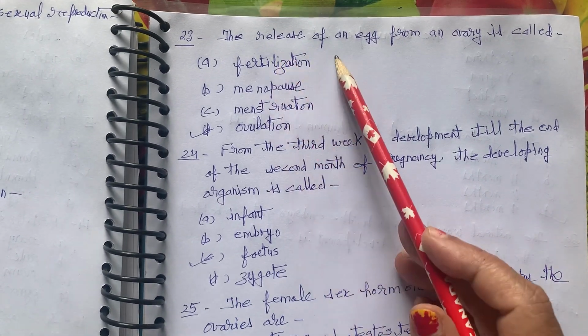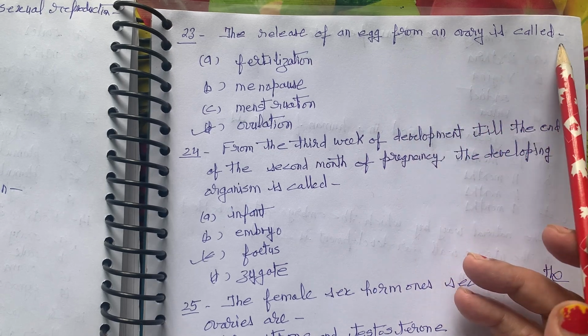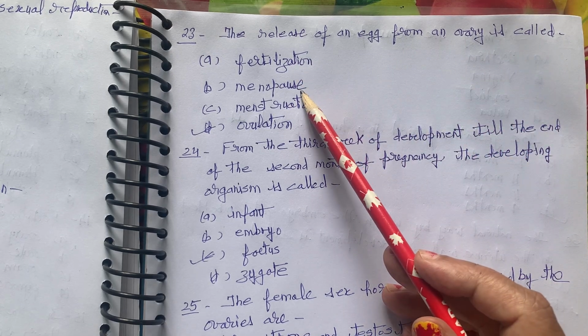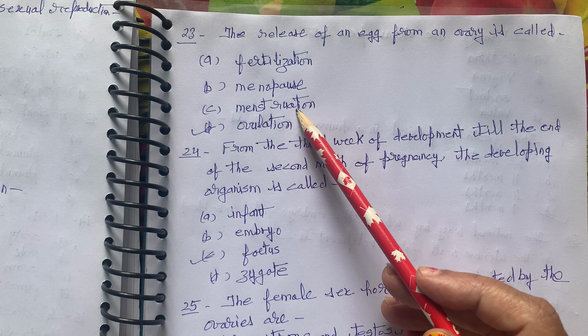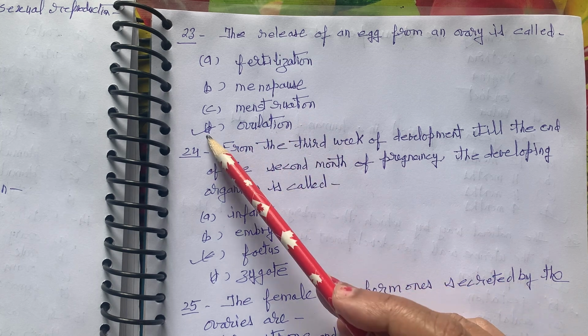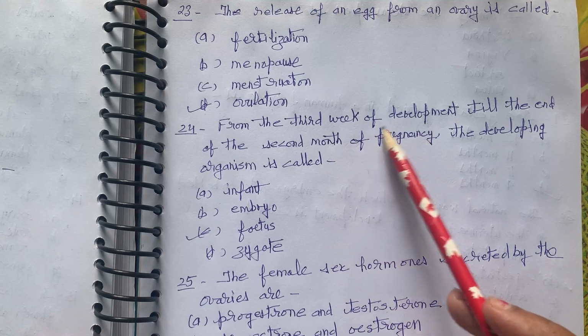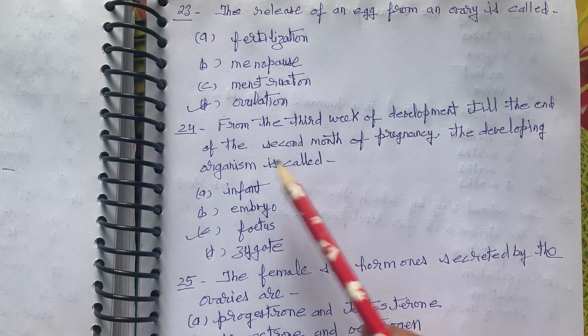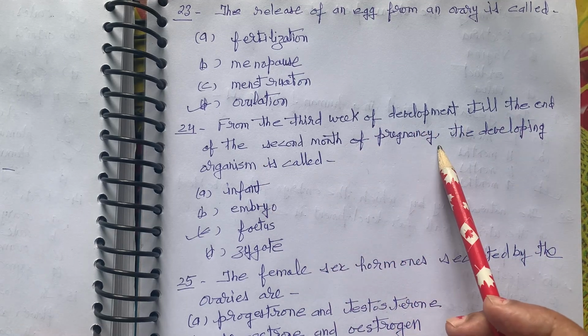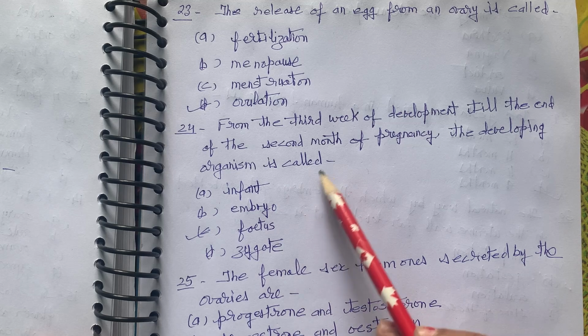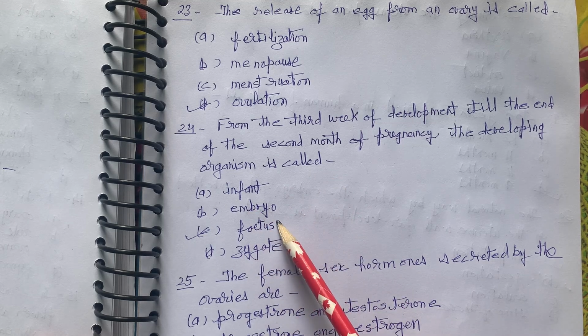Next, the release of an egg from an ovary is called fertilization, menopause, menstruation, ovulation. Correct option is ovulation. From the third week of development till the end of the second month of pregnancy, the developing organism is called infant, embryo, fetus, zygote.